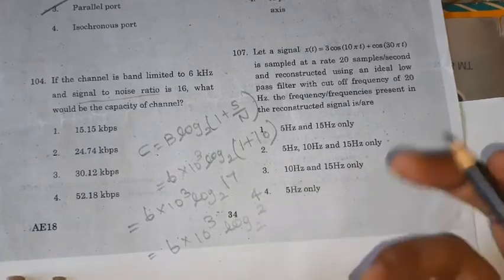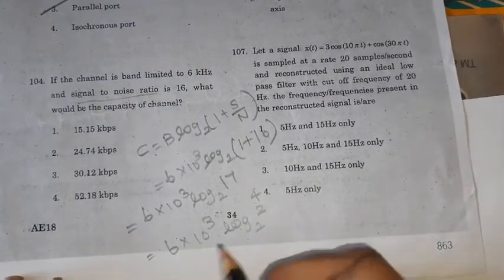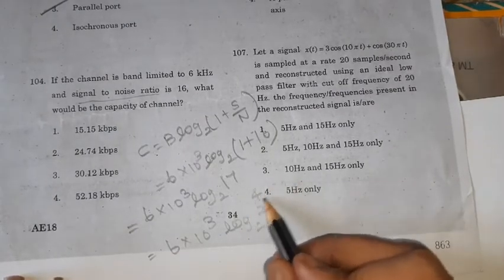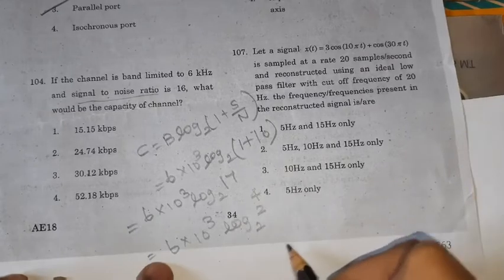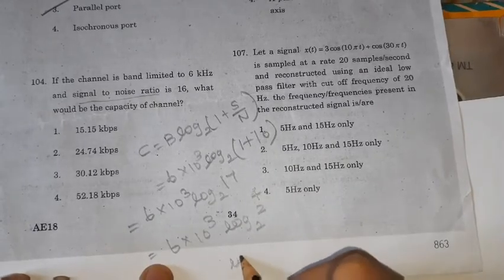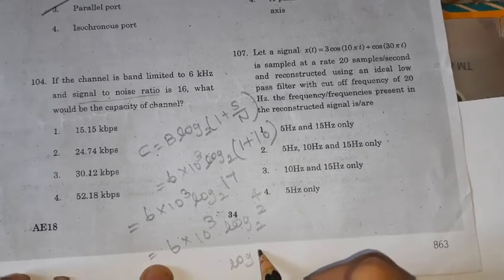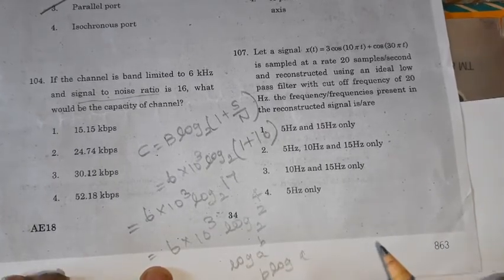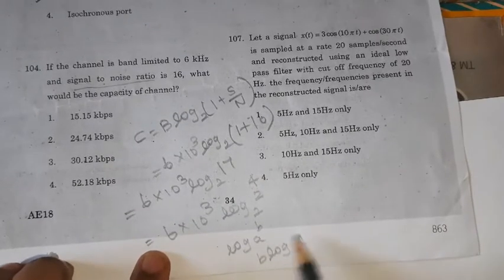Here we use the basic logarithmic formula: log A power B is nothing but B log A, for any base.